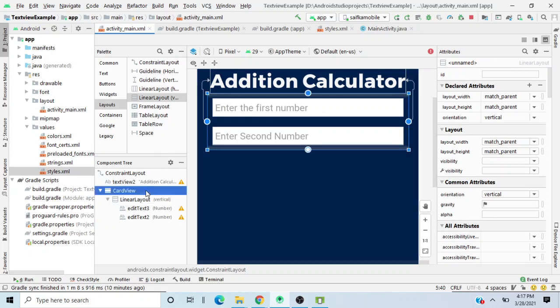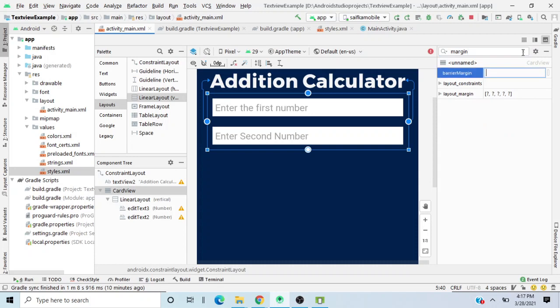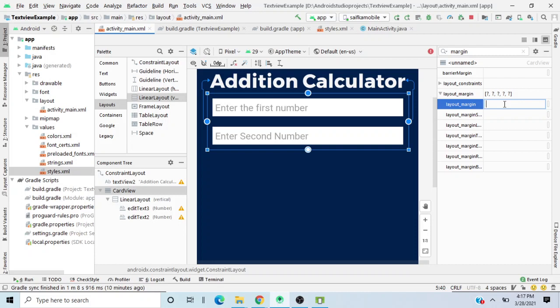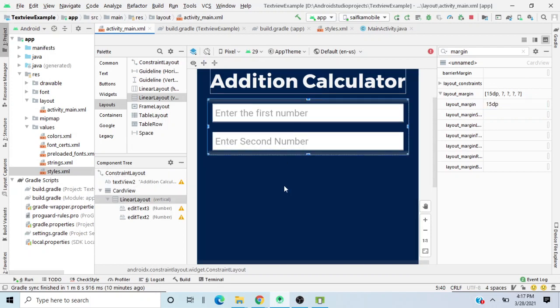And now to this card view, I'll add a margin. See, designing the application is the most important thing. That will make your application stand out from all the applications available in the market. So I'll use 10 dp, or like 15 dps will be perfect in my opinion. Okay, so 15 dp is fine, and that's still running. And now I'll just basically add a new button to this thing that will basically compute and give the result in a new text view.